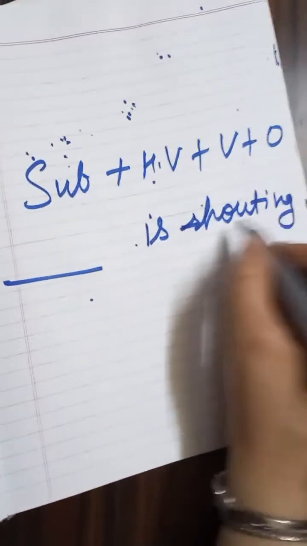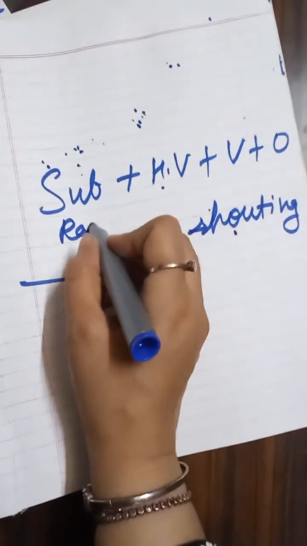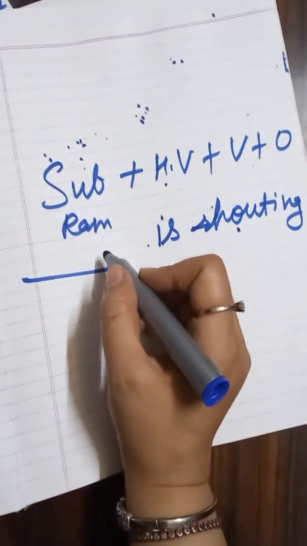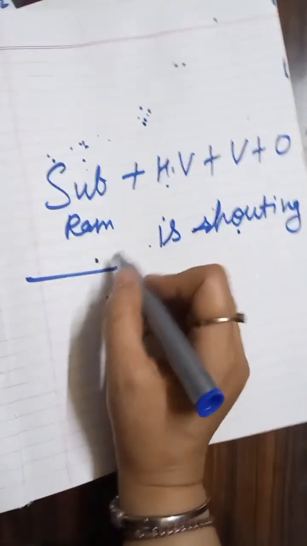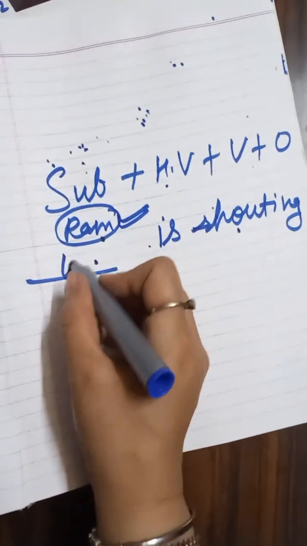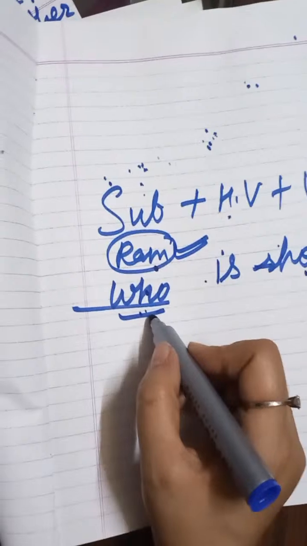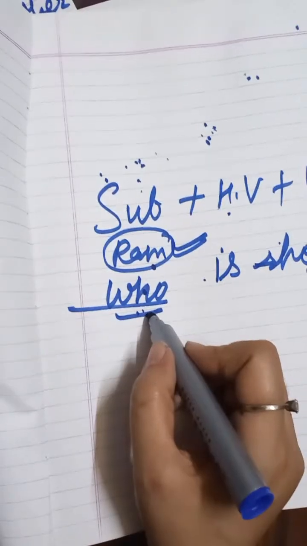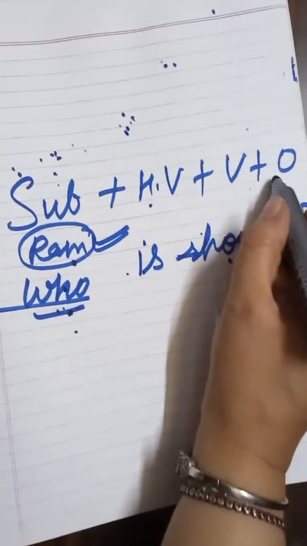Now you don't know who is shouting. If Ram is shouting, you can say Ram is shouting. And if someone else is shouting and you're unable to recognize the voice, that means you don't know the name of the person. Then in that case, if you are replacing this subject, you have to use the interrogative word who over here. That means if you are replacing the subject, you have to use the interrogative pronoun who. But if you are replacing the object, then you have to use a different format for sentence making.